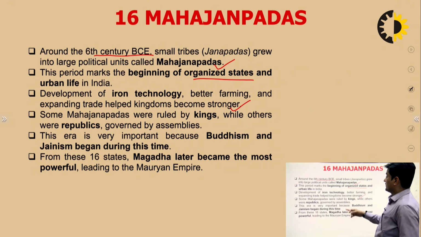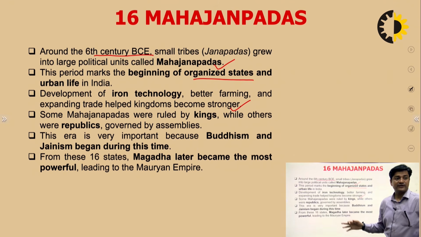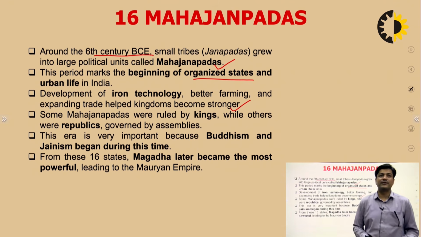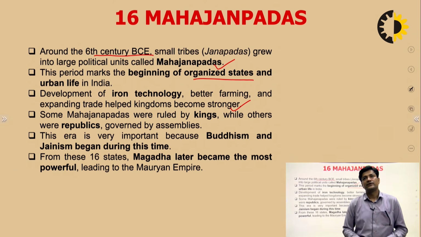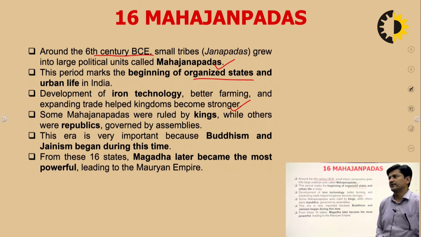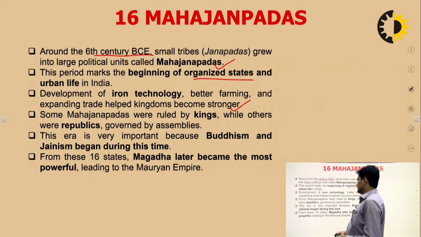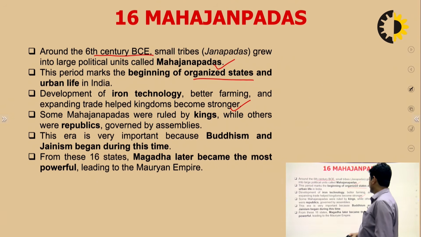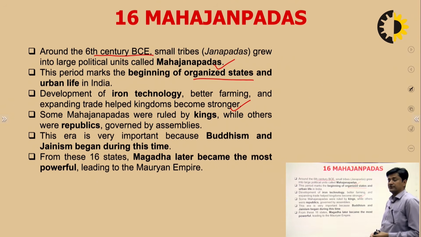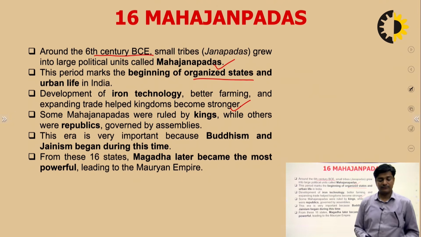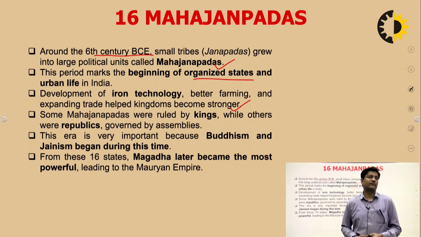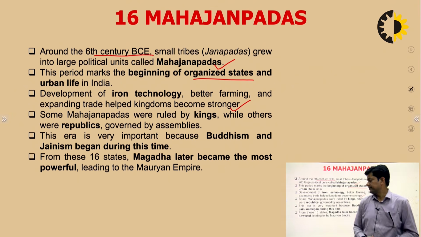Some Mahajanpadas were ruled by kings. In fact, I would say that most of the Mahajanpadas were ruled by kings, but some like Malla and Vajji became republics, where democracy-like systems existed. This era is very important because Buddhism and Jainism began during this time period. This time period is marked by the rise of religions like Buddhism and Jainism.